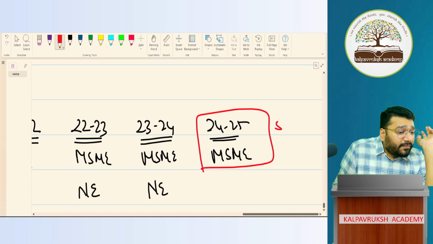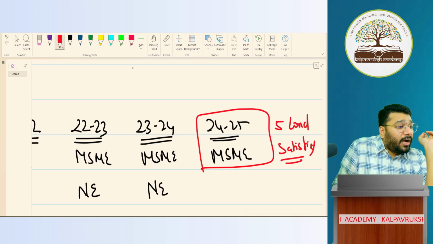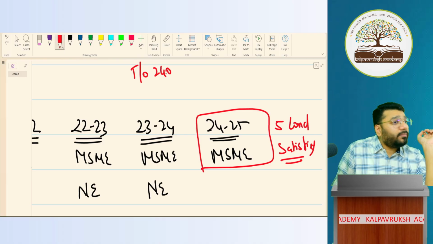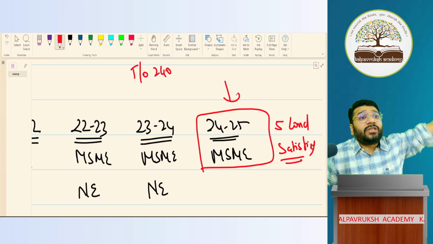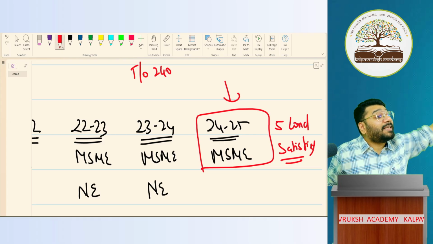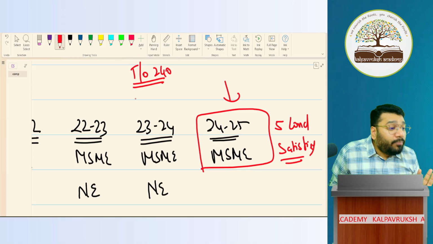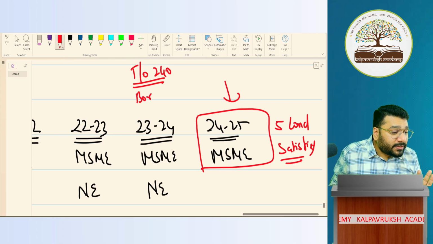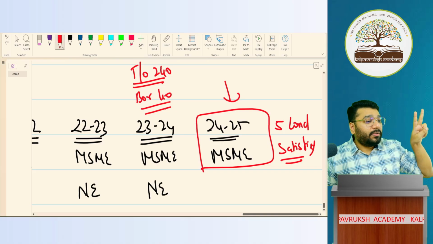Because the 5 conditions are satisfied. What 5 conditions? The 23-24 turnover is 240 crore. For applicability, the previous year's turnover is what matters. So what is the turnover of the last year? 240 crore, which is less than 250 crores. Borrowing, how much is it? 40 crore, which is less than 50 crore.